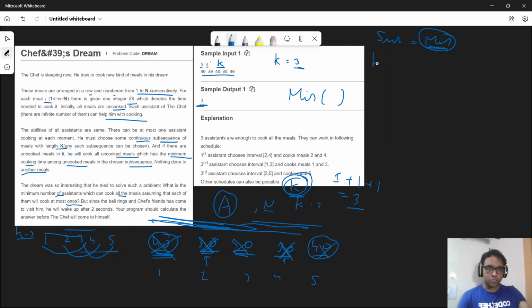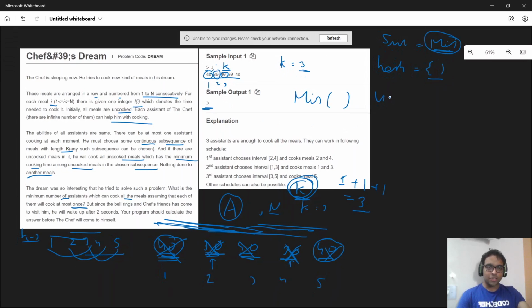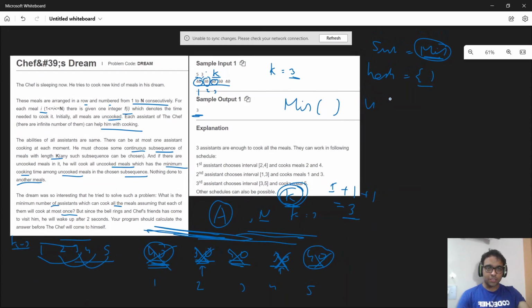So first what you'll do is create a hash map. Say I have created a hash map which is currently empty. Now for each and every value I'll append its position. So in the hash map my 40 as a key will have its position as 1, my 30 as a key will have position 2, my 40 will be appended with a position of 3. So basically for the 40 key.